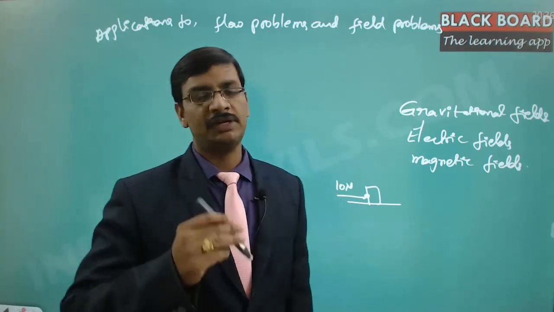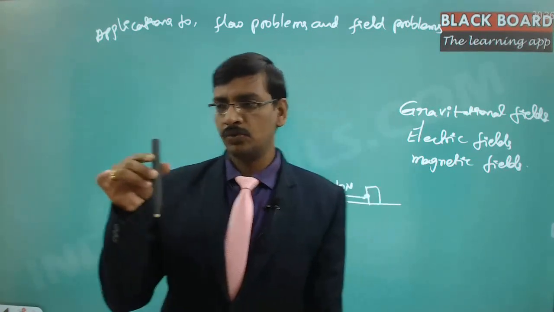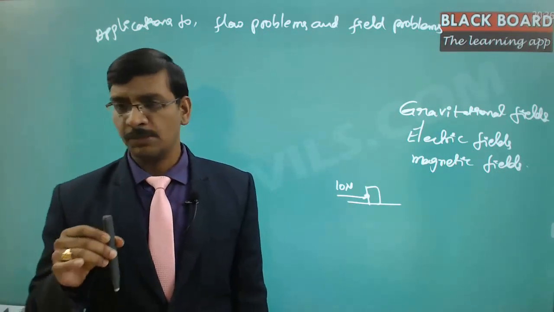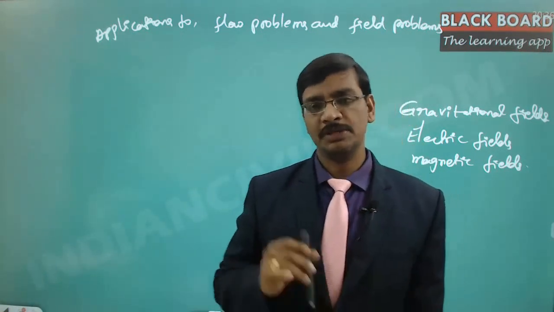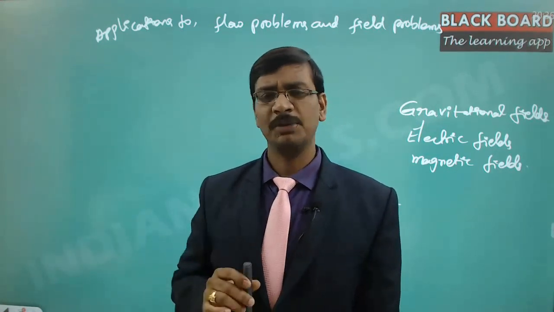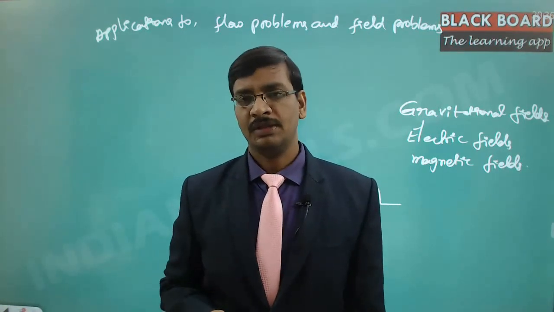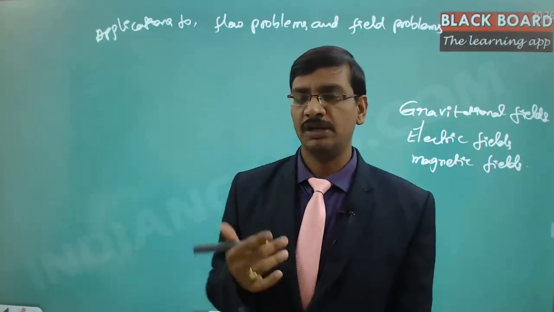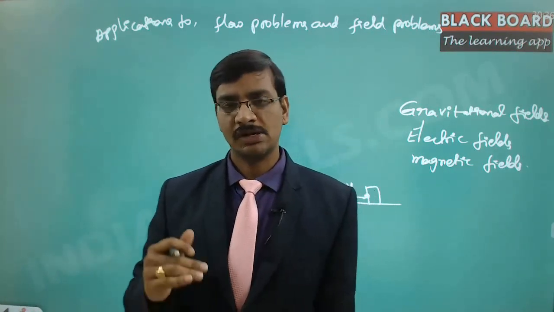That means, suppose if I take this particular pen, if I leave it here, it is dropping down here. Now, if I move to this particular location and then if I leave this pen, again it is dropping. Suppose if I move to this location and then if I leave it, then automatically it is dropping. Suppose if I am in USA also, it is dropping. If I am in Kenya also, it is dropping. That means, where is the point of application of the force? It is everywhere throughout the earth. That means there is some kind of field. So this we quantify as the field. That means the influence can be felt everywhere. And that kind of force is called as a field.